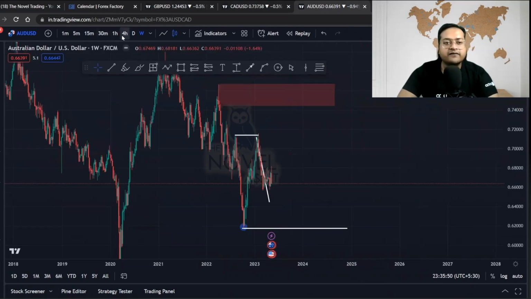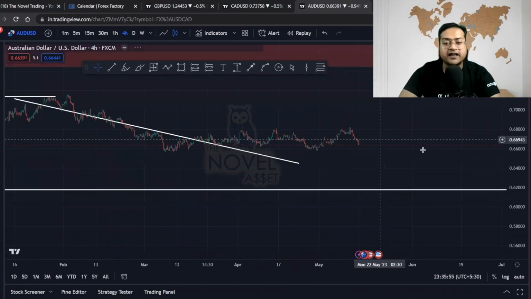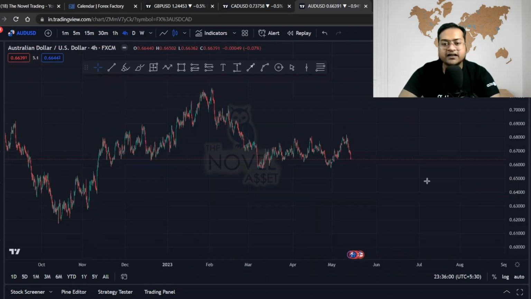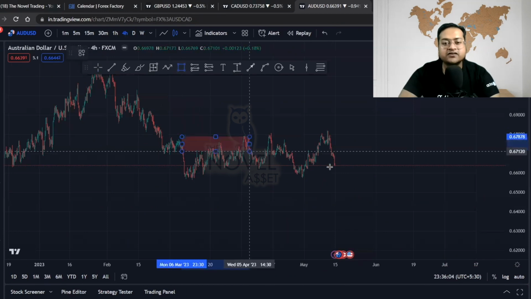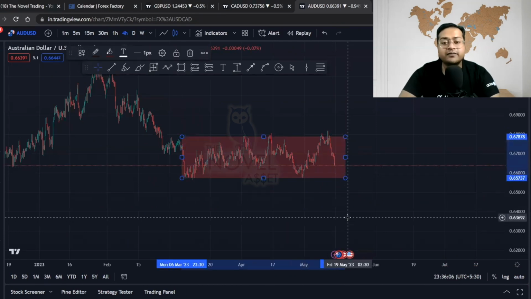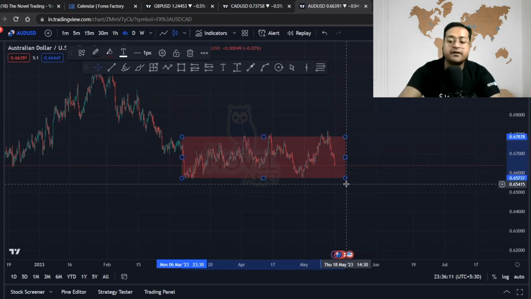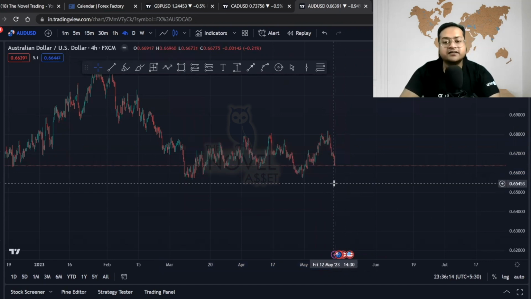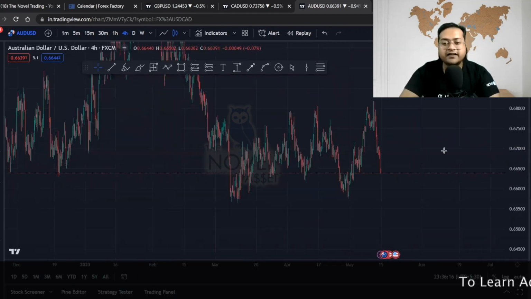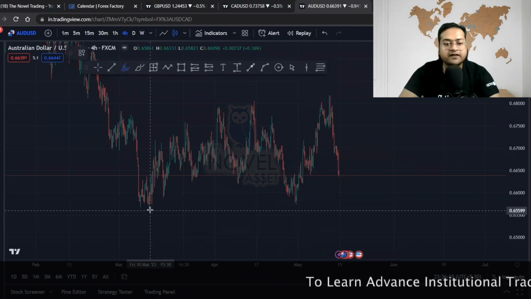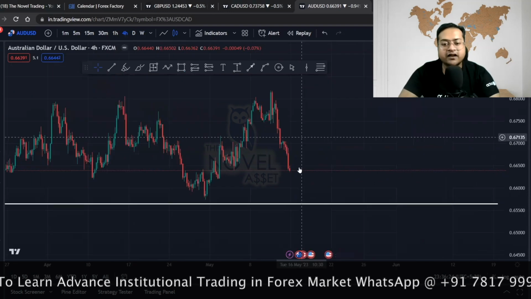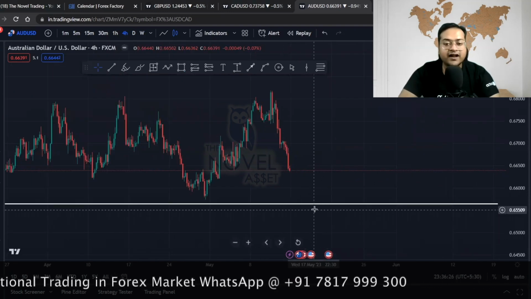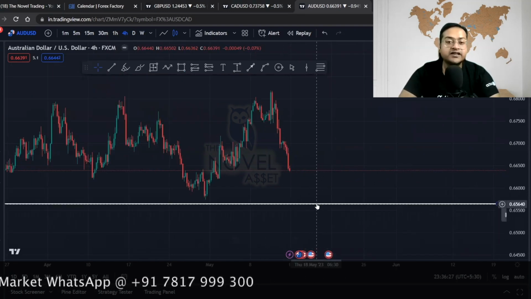So let's go to smaller time frames, the 4-hour chart, and let's understand what is happening. What we can see is that the 4-hour chart is still continuing towards the downside and there is a little bit of consolidation. So on the 4-hour chart, the price is actually in a consolidation mode. Okay, price is not able to go either towards the upside or downside. But as I told you, the higher time frame says that the price is in a downward trend. So you have to respect that the price will try to take out this previous support level in the market. If you are looking for downtrend momentum, if the price continues this downtrend momentum in this news area, you can target this support level of major area 0.65640.